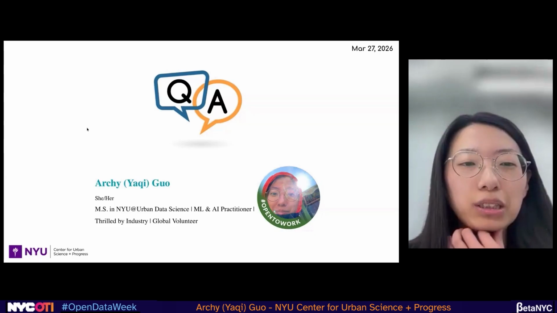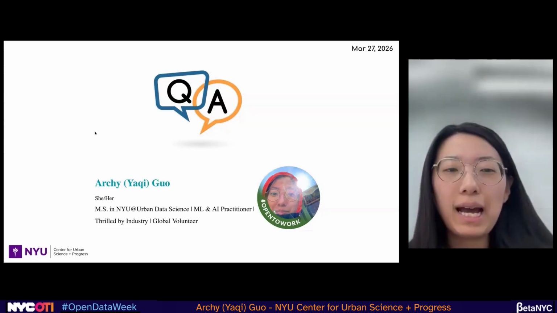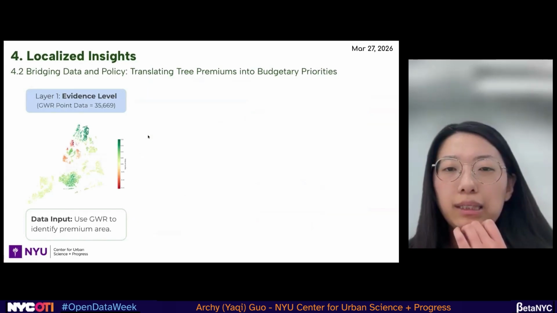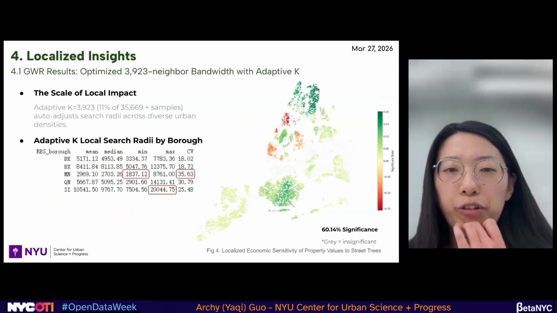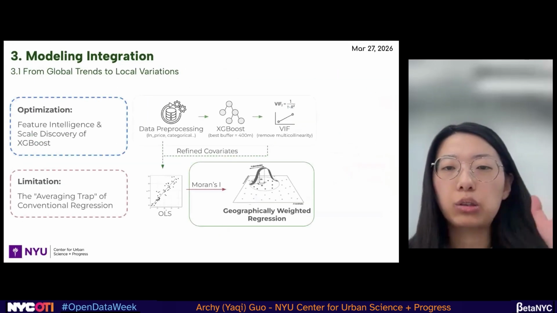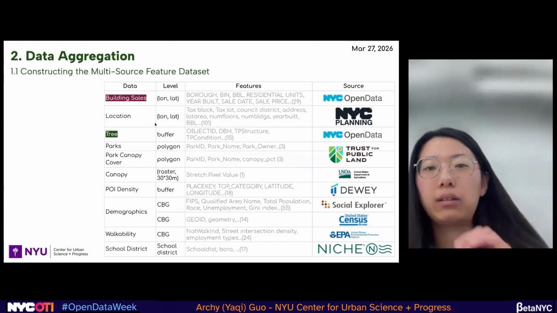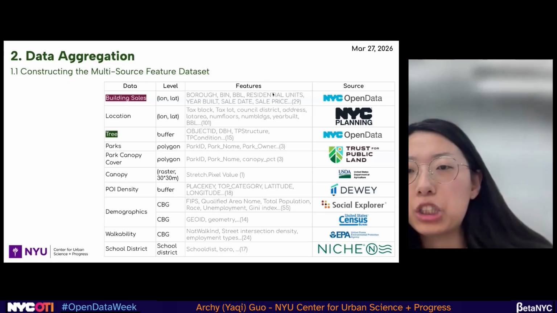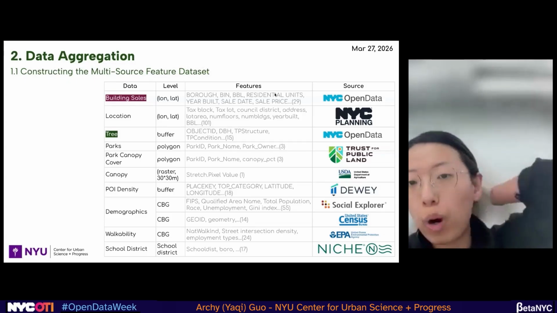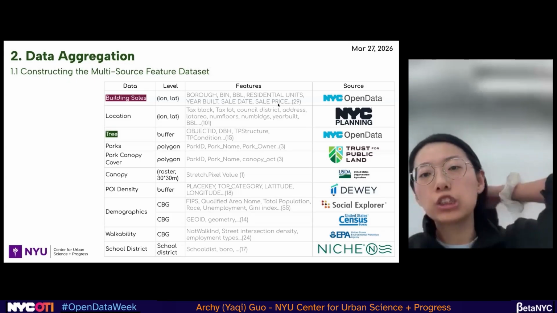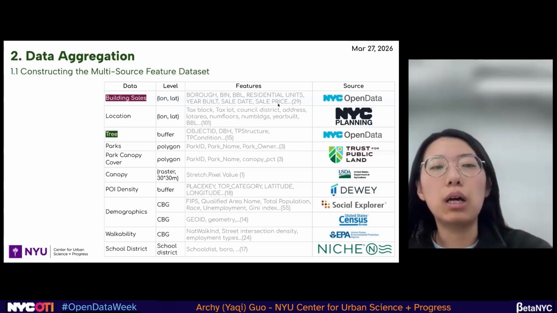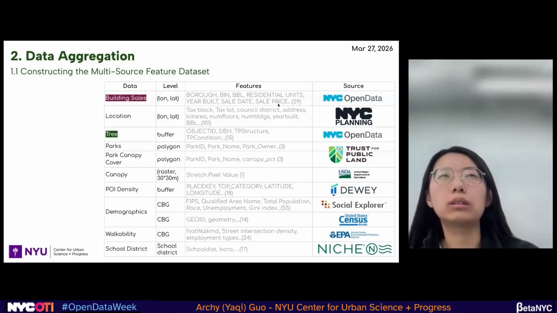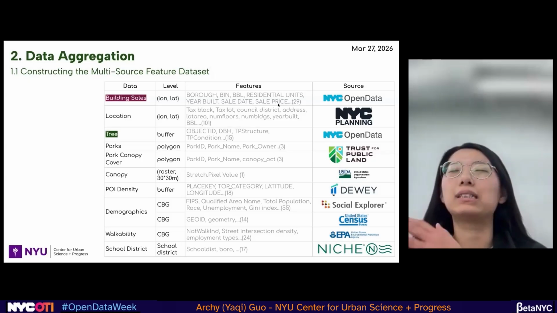But about this question between apartments and houses, I think the building data has some features. I should go earlier. Yeah, here. So the building data has a lot of features, and I remember one of them shows whether it is an apartment or a single house. It has different layers, different units.